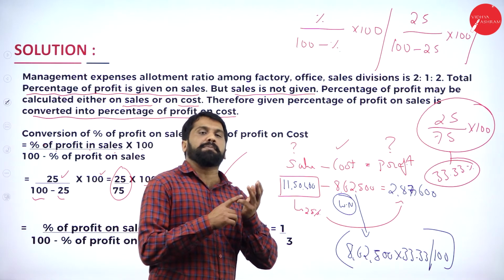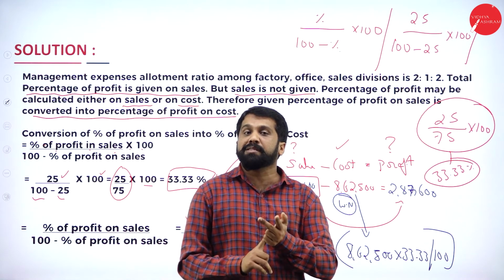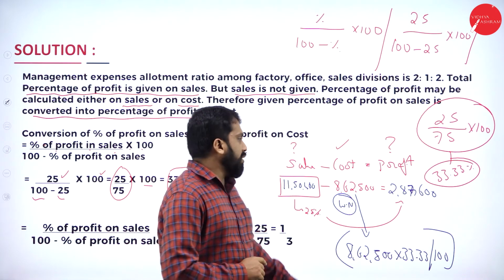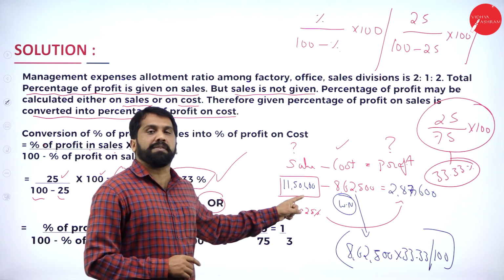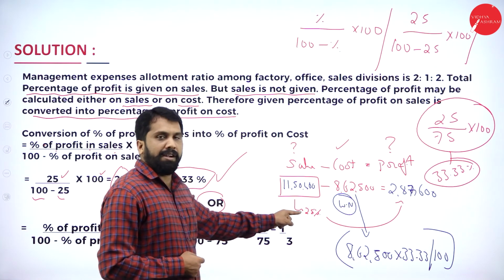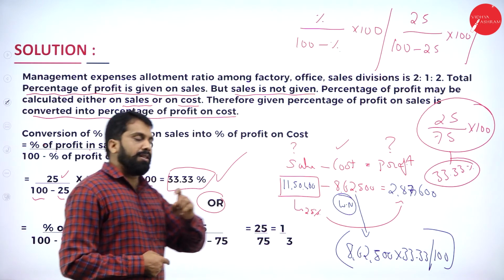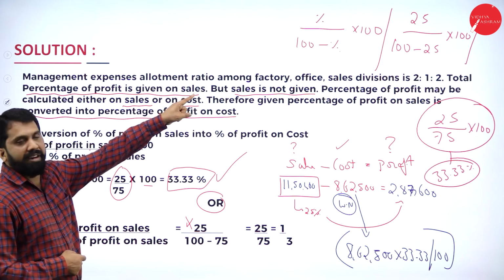So, they have not given profit, they have not given sales, but they have given percentage on sales. But without amount, how can you calculate percentage? It is not possible. Then, whatever percentage given 25, we will convert to cost. How to convert into cost? This is a formula. I have simplified there.